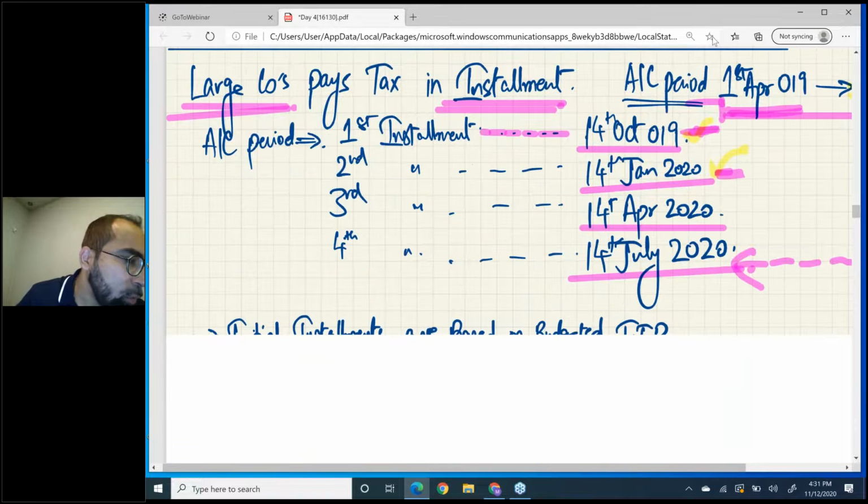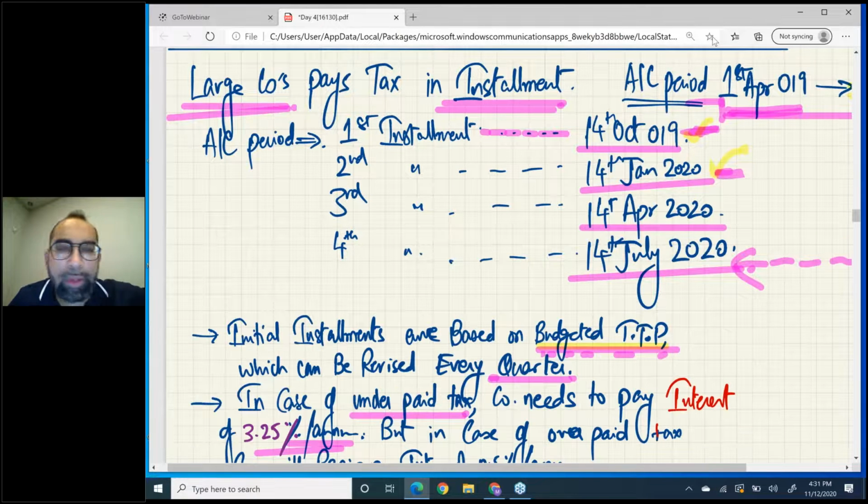I'm telling you one thing orally. For tax payment purposes, companies are divided into two heads: small company and large company. A small company pays tax 9 months plus 1 day after the end of the accounting period.